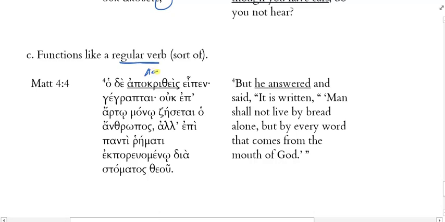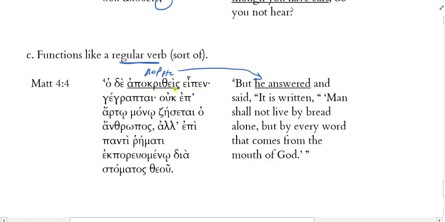This is an aorist passive participle, but it's rendered in most of our English translations as he answered and said, kai eipen, as if it were a literal aorist active or aorist passive indicative form of apokrinomai, followed by an aorist form of lego.